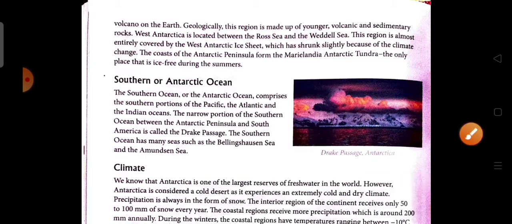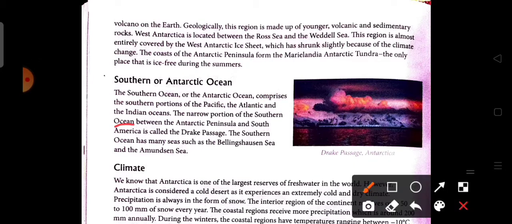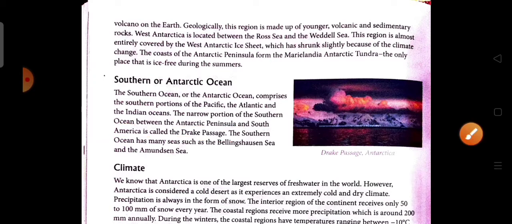The narrow portion of the Southern Ocean between the Antarctic Peninsula and South America is called the Drake Passage. The Southern Ocean has many seas such as the Wellingshausen Sea and Amundsen Sea.